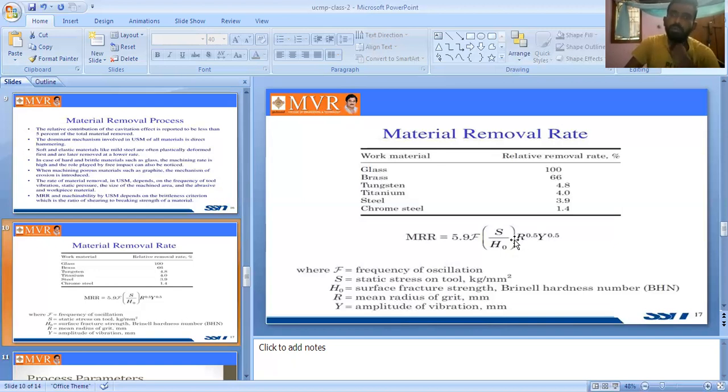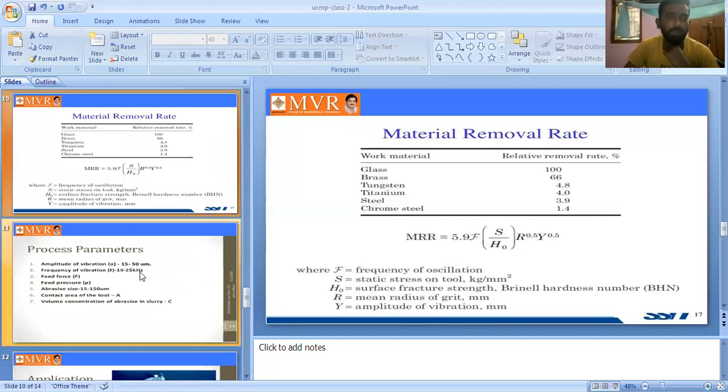So it is the material removal percentage amount. How do we calculate the material removal rate? This is the formula: MRR equals 5.9 into F into S by H naught into R power 0.5 into Y power 0.5. By using this formula we find the material removal rate. F is frequency, S is static stress, H is surface fracture strength, R is mean radius, Y is amplitude of the vibrations.